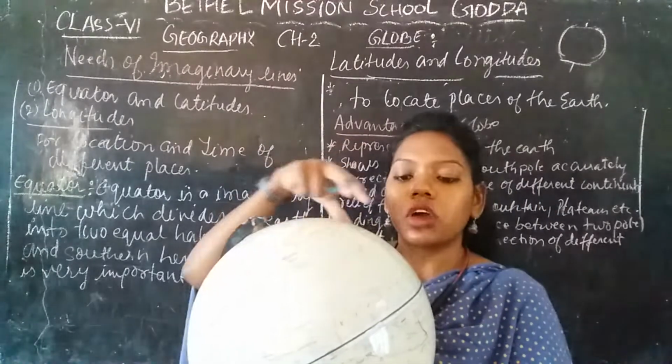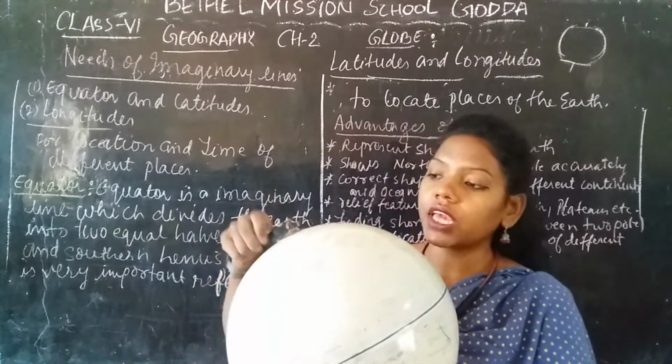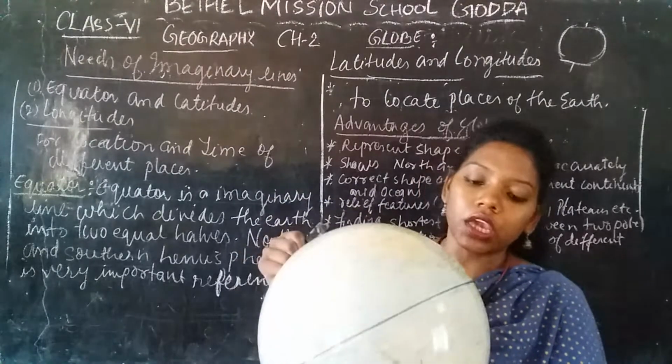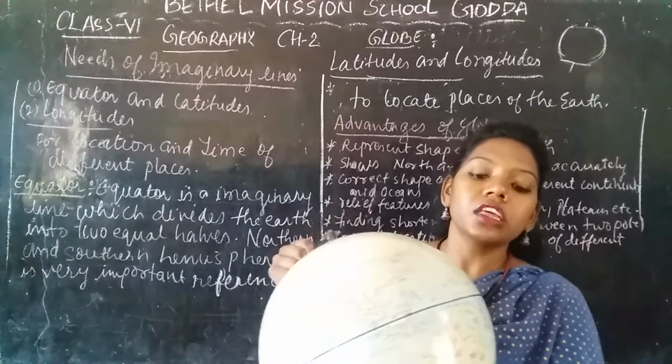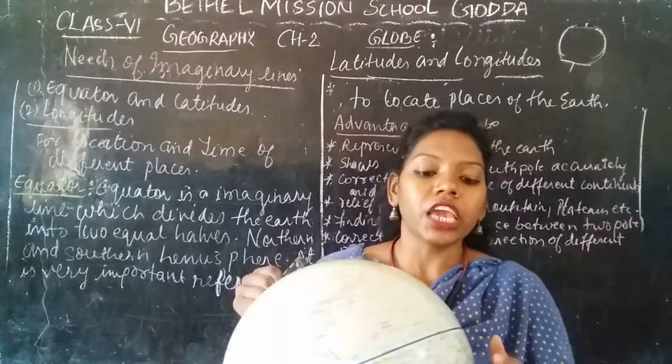The top half is called the northern hemisphere, and the bottom part is called the southern hemisphere. This is how the earth is divided into two equal halves with the help of the equator.